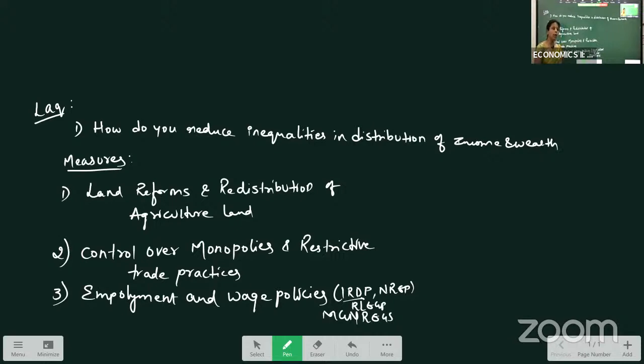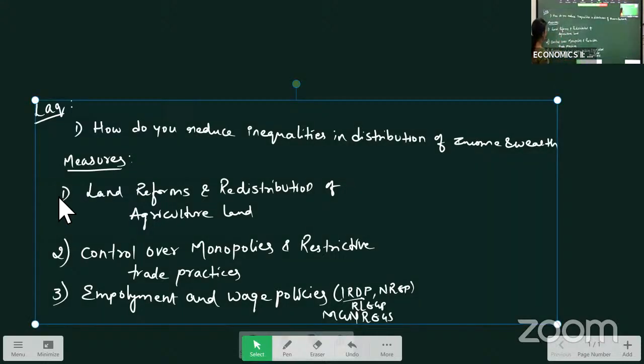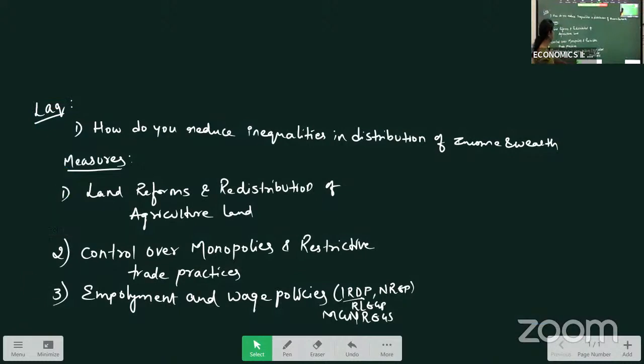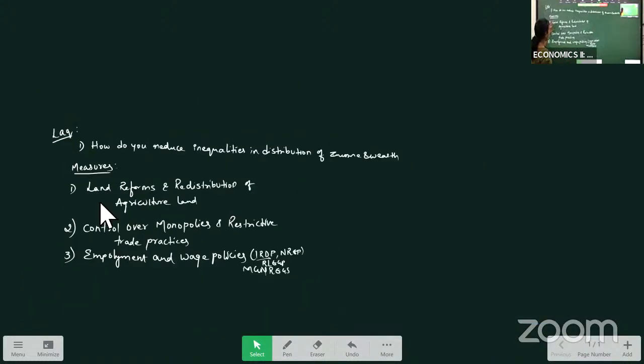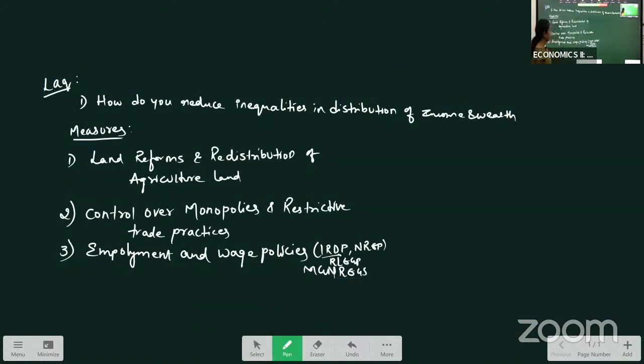If they are not working, self-employment support is also given by the government. This way, employment and wage policies are introduced by the government.